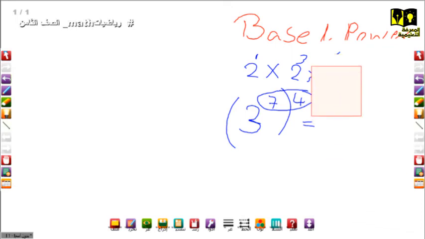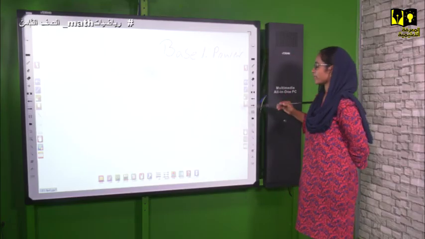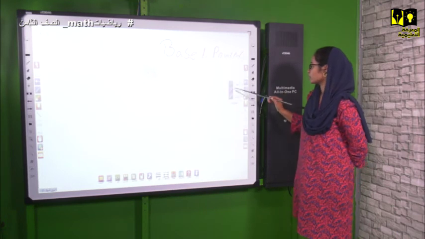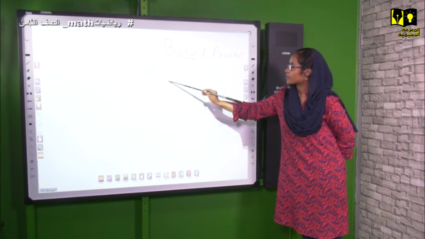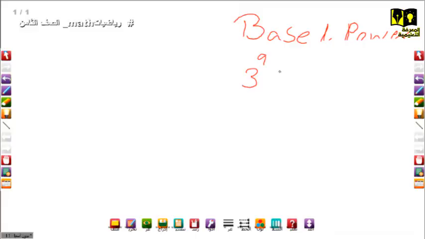So we move to when we have the same power. They ask you to simplify 3 to the power 9 times 4 to the power 9. Here is a new rule. You have different bases but the same power. So what you do, you're going to write 3 times 4 equals what? You can write the answer in the other step. So 9, you can write it here, and you multiply. 3 times 4 is 12, raised to 9.